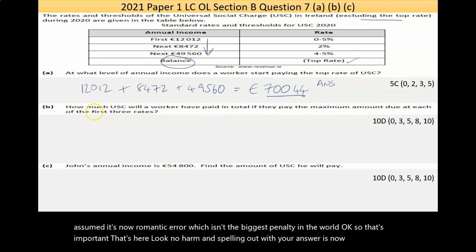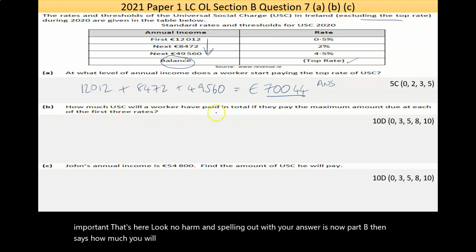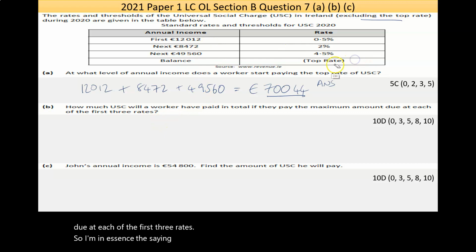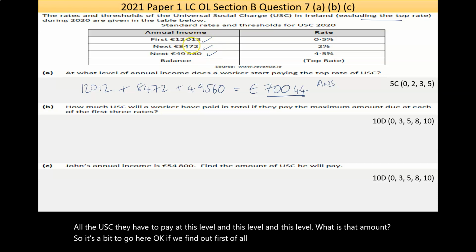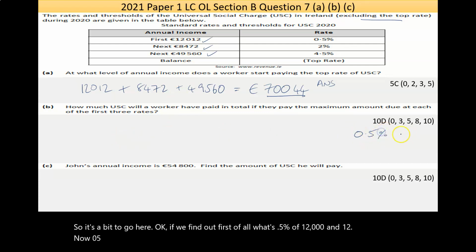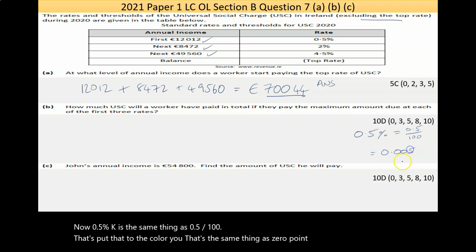Now, part B says, how much USC will a worker have paid in total if they pay the maximum amount due at each of the first three rates? In essence, if a person pays all the USC they have to pay at this level, and this level, and this level, what is that amount? So there's a bit to go here. We need to find out, first of all, what's 0.5% of 12,012? Now, 0.5% is the same thing as 0.5 over 100. Put that through the calculator, and that's the same thing as 0.005.